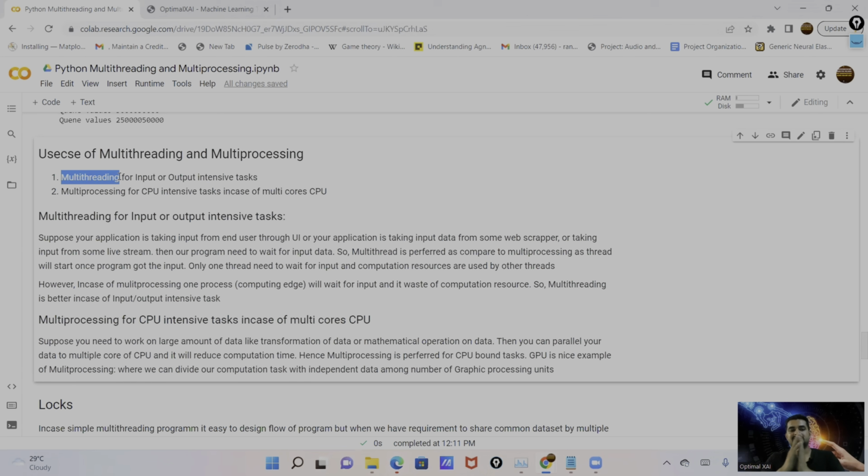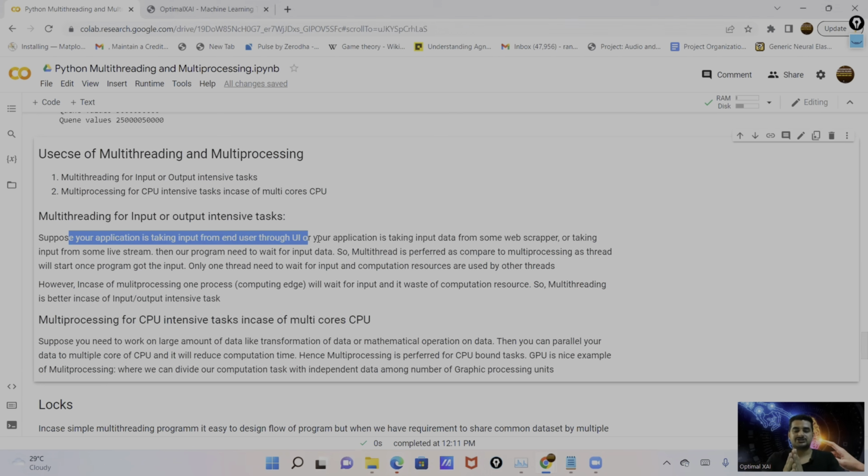Suppose our application is taking input from end users. The same thing is mentioned here. In case of multi-threading, suppose your application is taking input from the end user through the UI, or through web scraping, or through streaming. Then most of the time our program needs to wait for the input from the user, from the web scraping script, or from the stream.